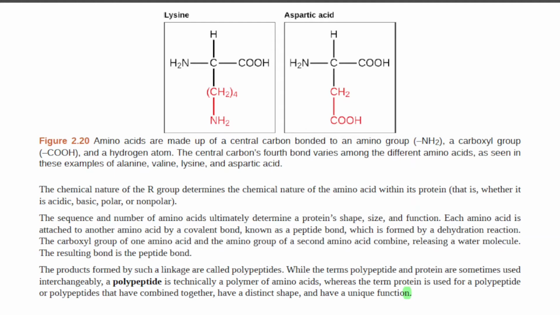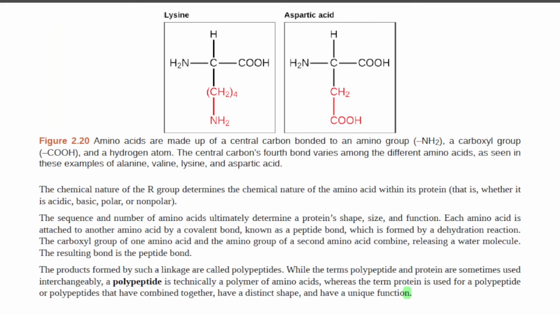Each amino acid is attached to another amino acid by a covalent bond known as a peptide bond, which is formed by a dehydration reaction. The carboxyl group of one amino acid and the amino group of a second amino acid combine, releasing a water molecule. The resulting bond is the peptide bond. The products formed by such a linkage are called polypeptides. While the terms polypeptide and protein are sometimes used interchangeably, a polypeptide is technically a polymer of amino acids, whereas the term protein is used for a polypeptide or polypeptides that have combined together, have a distinct shape, and have a unique function.